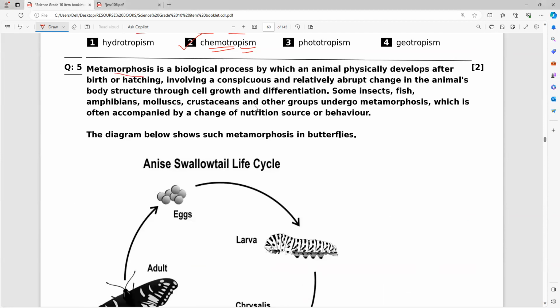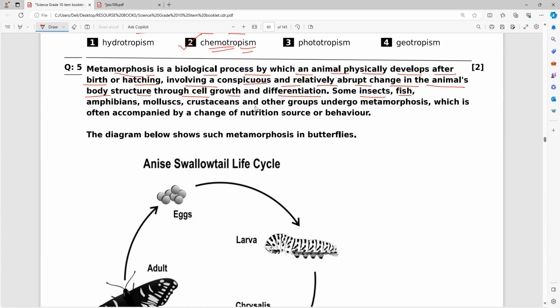Next question. Metamorphosis is a biological process by which an animal physically develops after birth or hatching, involving a conspicuous and relatively abrupt change in the animal's body structure through cell growth and differentiation.